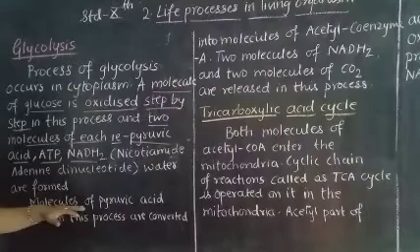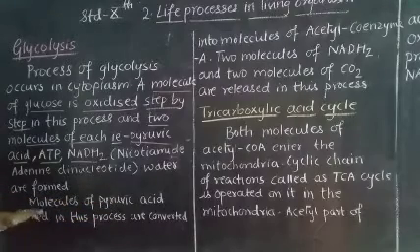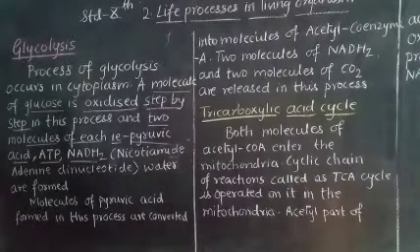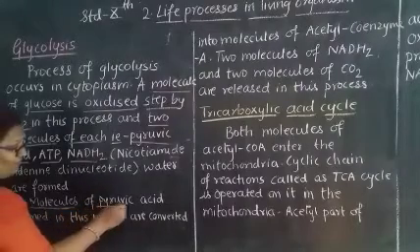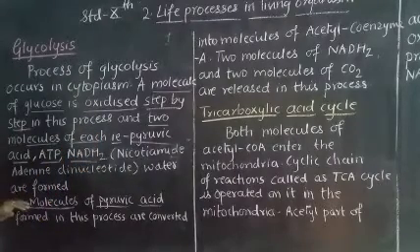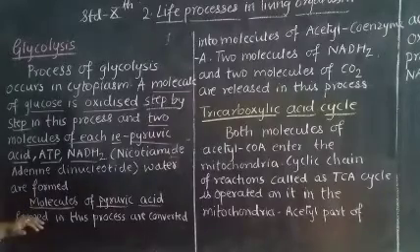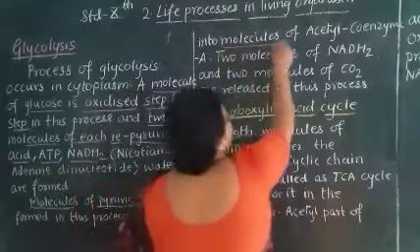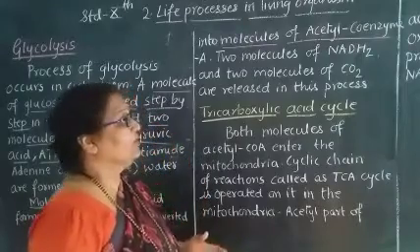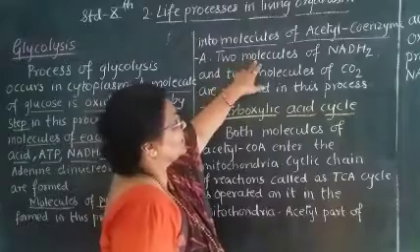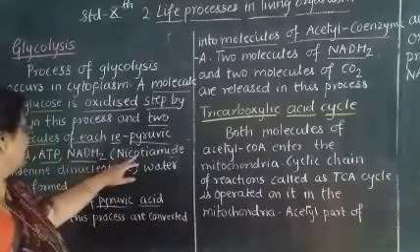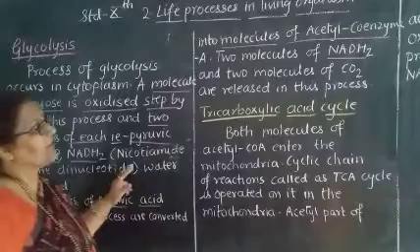Then the molecules of pyruvic acid formed in this process are converted into molecules of acetyl coenzyme A, also called ACoA.